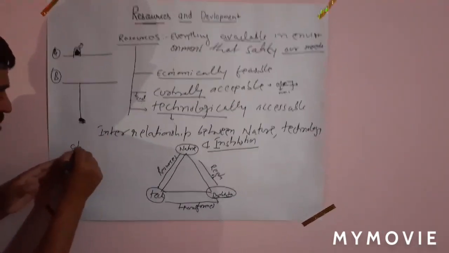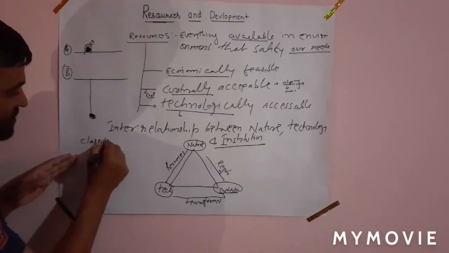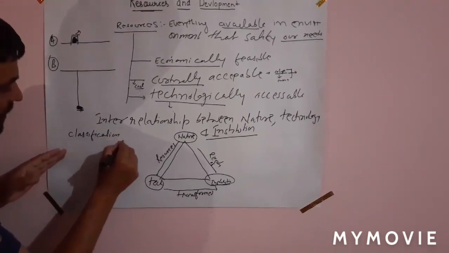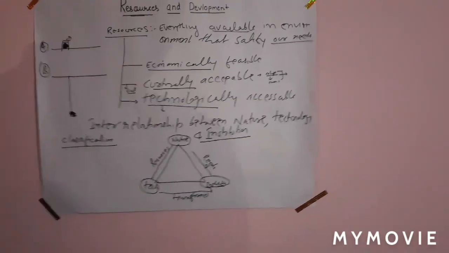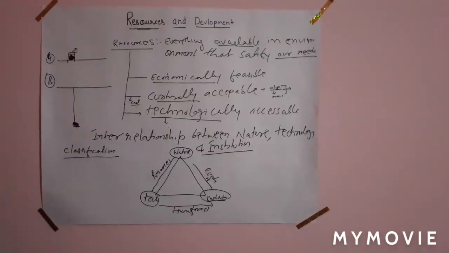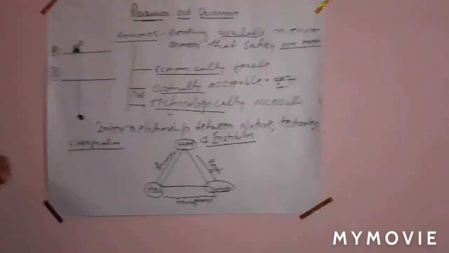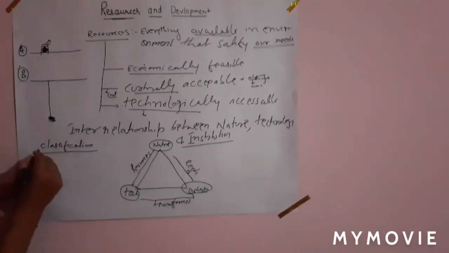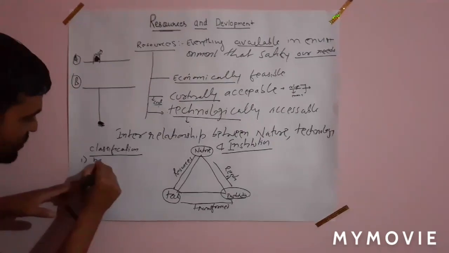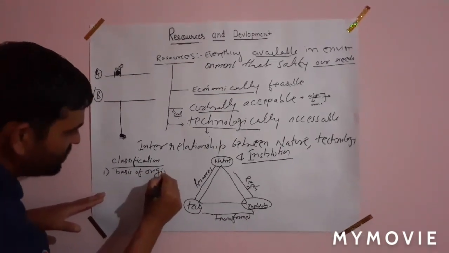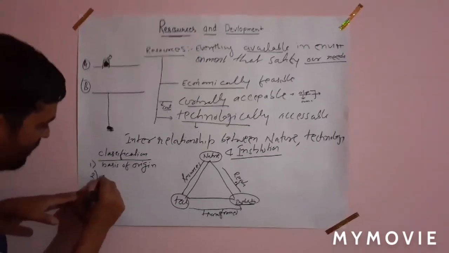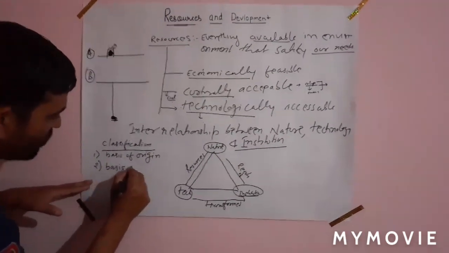the classification of resources. This is one of the most important topics in your book, and many times a question is asked on it. There are four classifications given in your book. Number one is on the basis of origin. Number two, basis of exhaustibility.